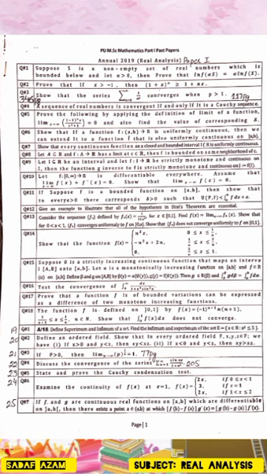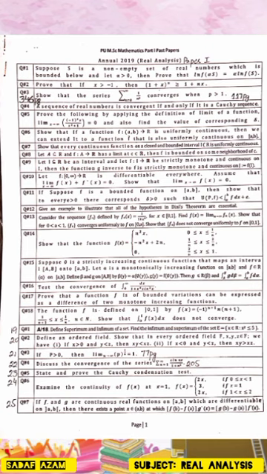Question number 5. Prove the following by applying the definition of limit of a function. Limit x approaches infinity of (minus 1) to the power x multiplied by x over x squared plus 1 is equal to 0, and also find the value of the corresponding delta.